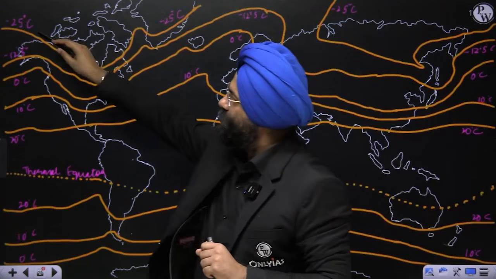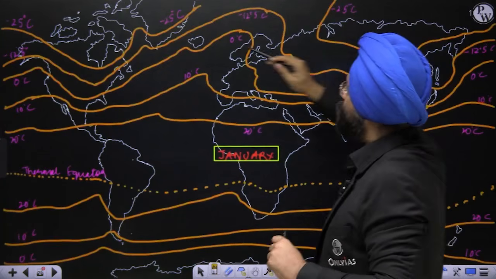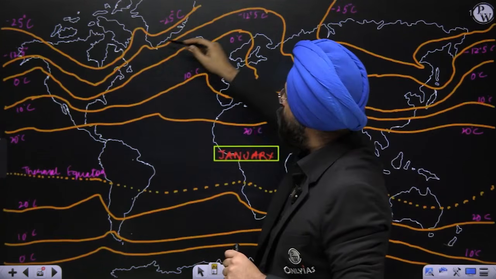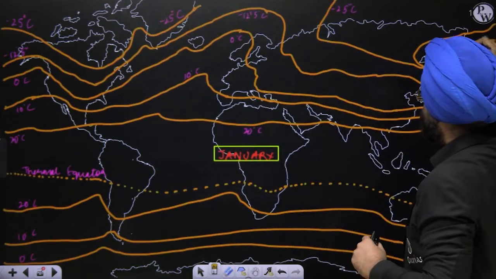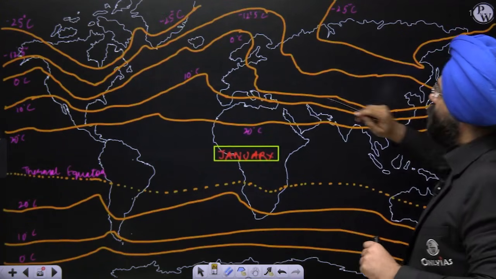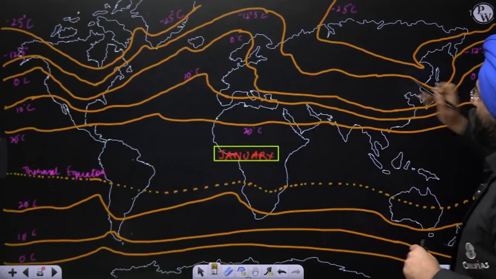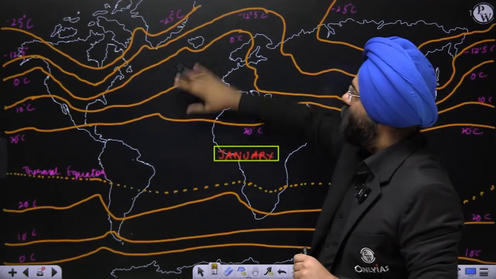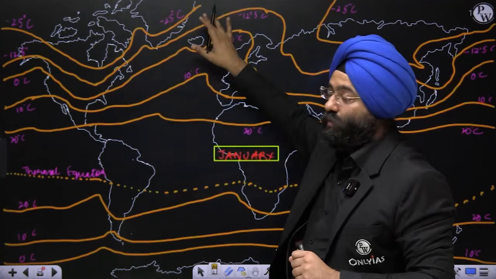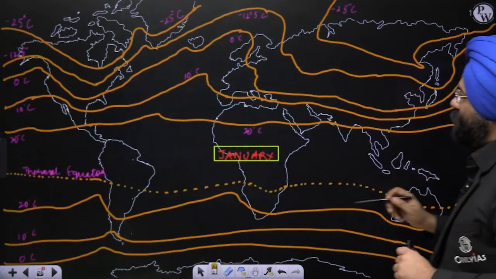This is minus 25 degrees Celsius, right? Below that is minus 12.5 degrees Celsius. This is 0 degrees Celsius. This is 10 degrees Celsius. Just observe the path, the way it is moving towards the northern side in the Atlantic Ocean. 20 degrees Celsius, this is the thermal equator.